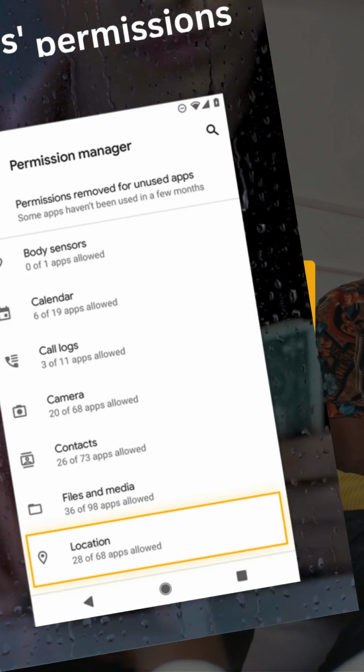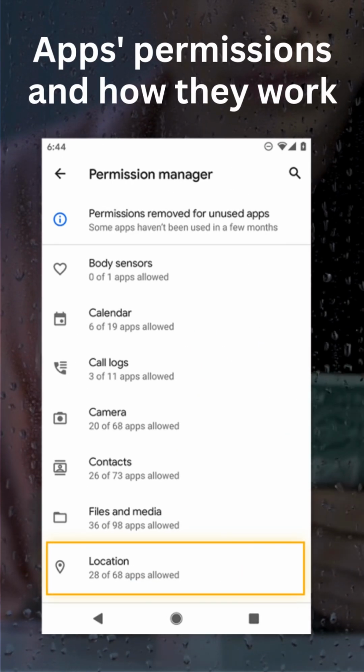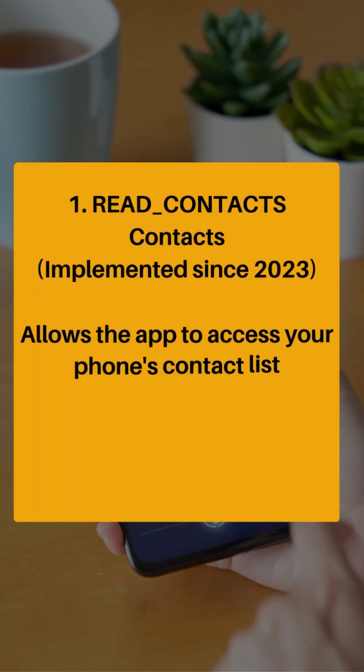Now let me explain all the permissions and how it works. They implemented that about 2 years ago, 2023 precisely. With the permission, they will have access to all your phone contacts. As long as you can view it from your phone, they will have access to it. But thanks to Google, for about 2 years now, they can no longer have access to all your contacts. That is why we always encourage you never to download apps outside Play Store or App Store.